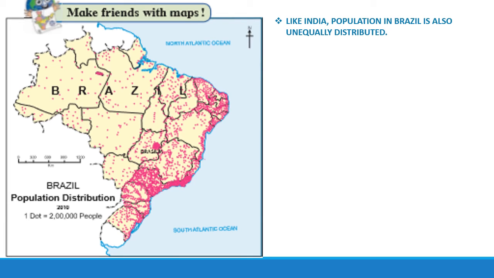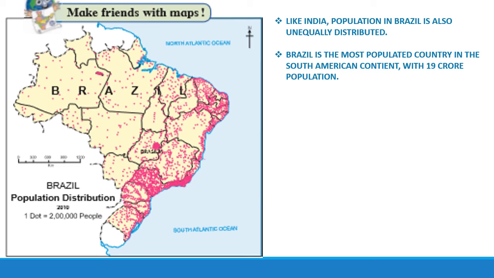Like India, the population in Brazil is also unequally or unevenly distributed. Brazil is the most populated country in the South American continent with 19 crore population. It means that in the whole of South America, Brazil's population is more than any other country in South America. Brazil is the fifth most densely populated country in the world. So here Brazil ranks fifth in world population.